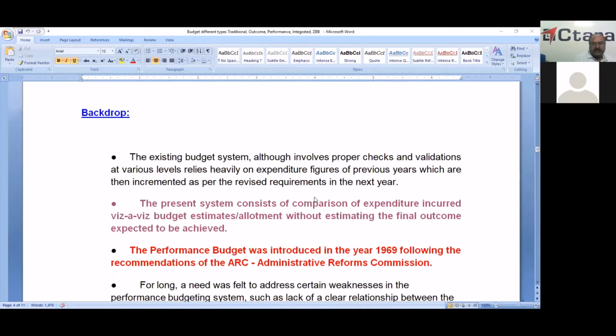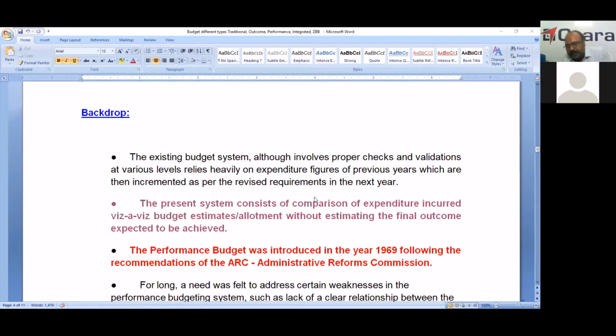See, the existing budget system, although it involves proper checks and validation at various levels, relies heavily on expenditure figures of previous years, which are implemented as per the revised requirements in the next year. That is called traditional budget. So we are concentrated mainly on the expenditure figures, not on fiscal outcomes. So the present system consists of comparison of expenditure incurred versus budget estimates or allotments without taking into account the final outcome of the expense to be achieved. So that is the main drawback of traditional budget.